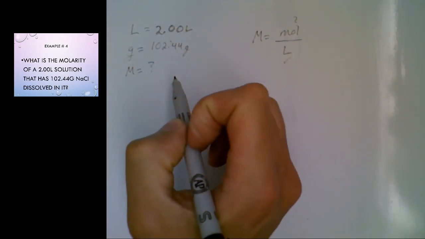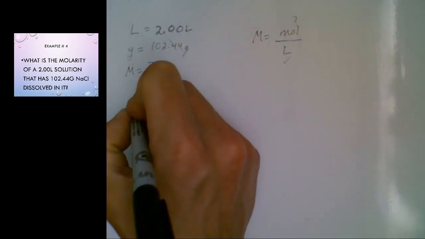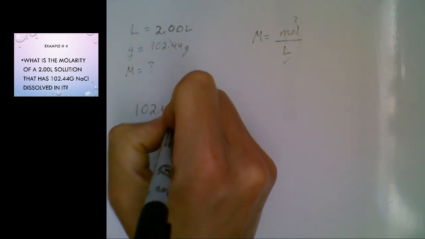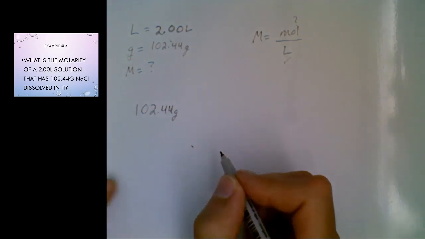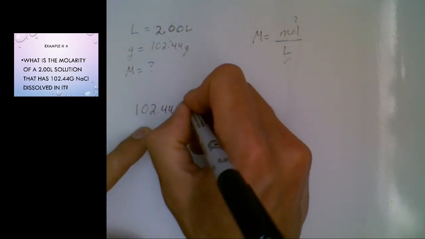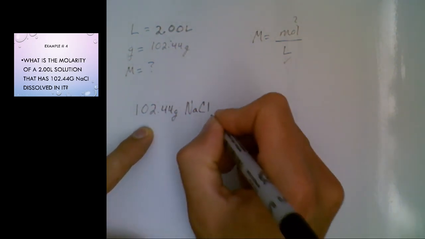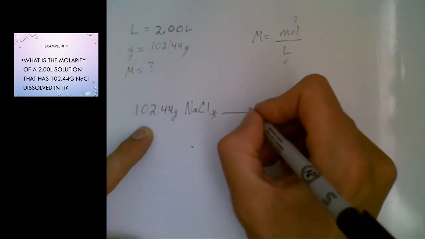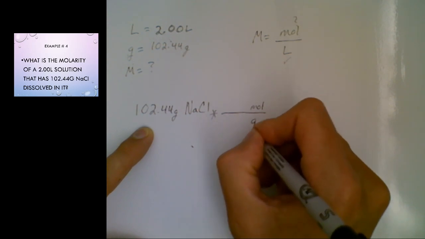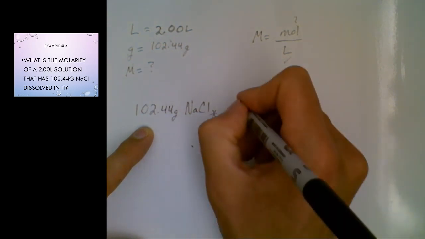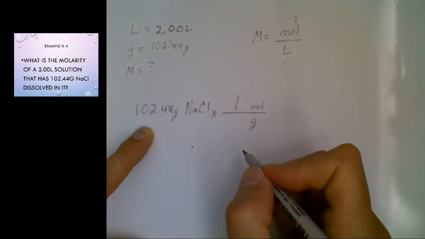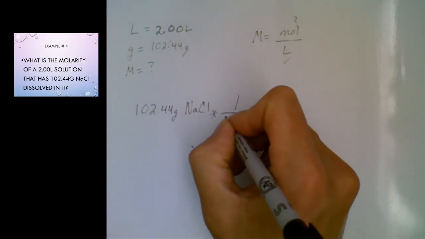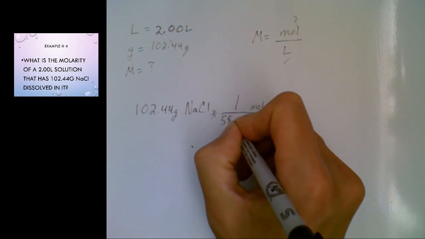Luckily, we know the number of grams, and using the number of grams, we can calculate the number of moles that we need. So we have 102.44 grams of NaCl. And keep in mind, we can convert grams into moles using the molar mass. So 1 mole of NaCl has a mass of 58.44 grams.